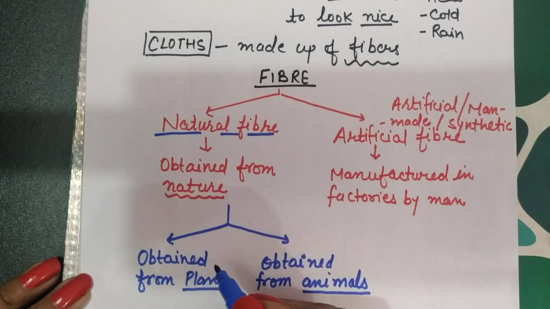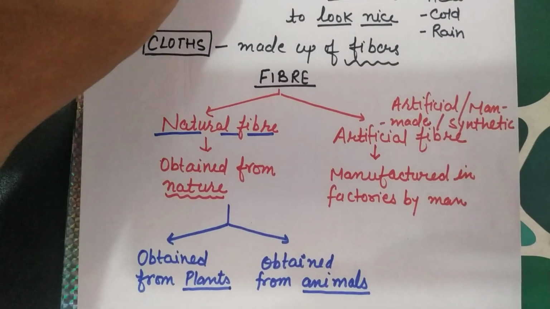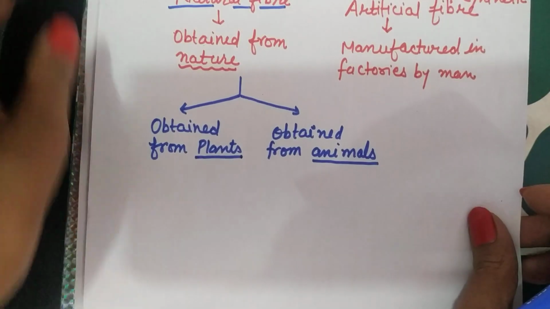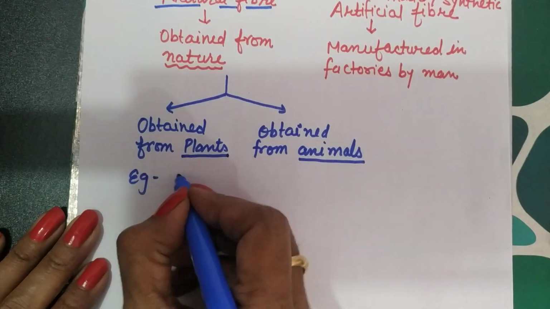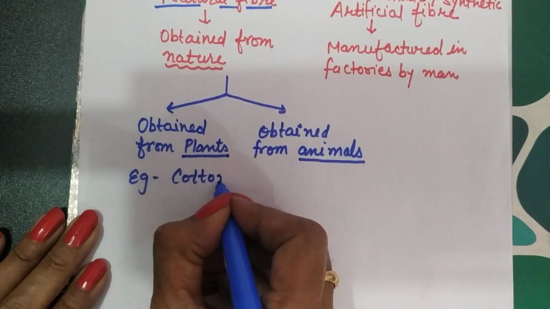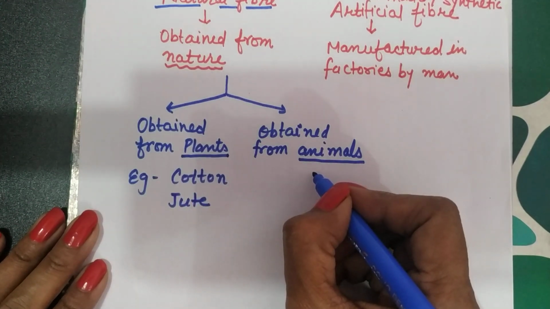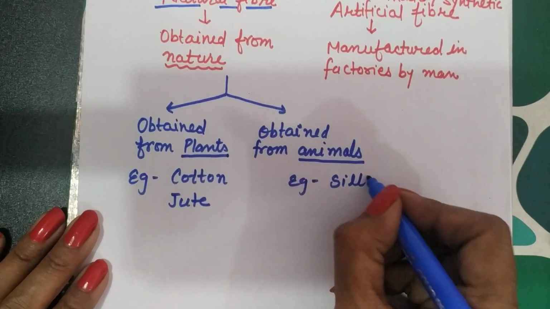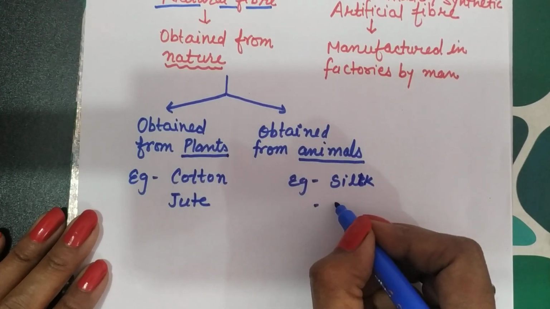So the fiber, as I told you, is obtained from plant and animal. On that basis, we can say that plant fibers and animal fibers are there. Now the fiber that we obtain from plant is like cotton, like jute, and the fiber which we obtain from animal is like silk and like wool.